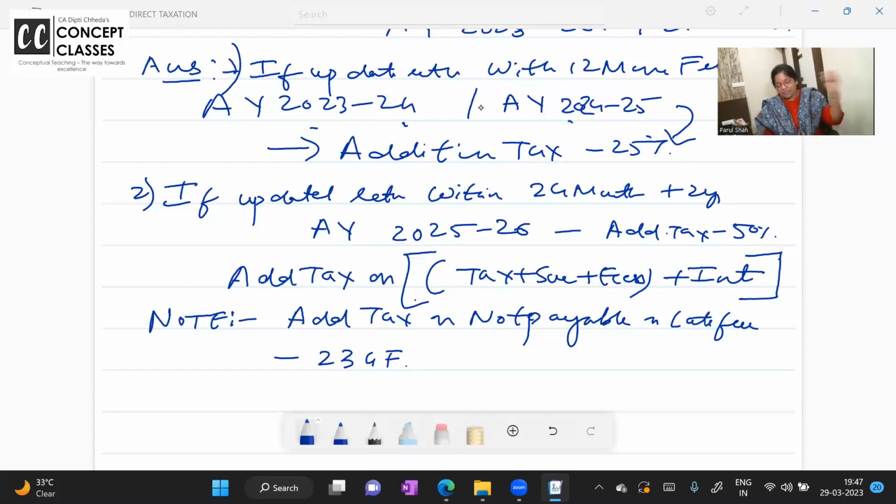Okay. Confused or clear? Additional tax you have to pay 25% if you file your updated return within 12 months from the end of assessment year. Otherwise 50%. But 25% on what? On tax plus interest. On interest also you have to pay additional tax. Ma'am, what about late fee? No. 234F fees, you don't have to pay that tax.